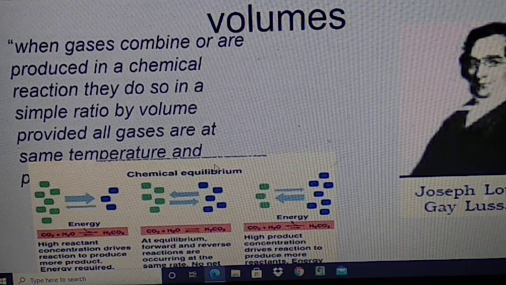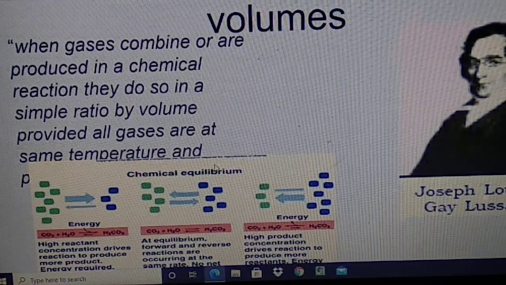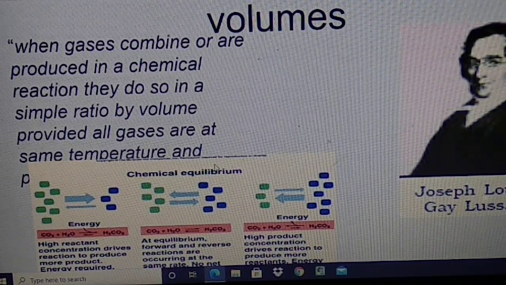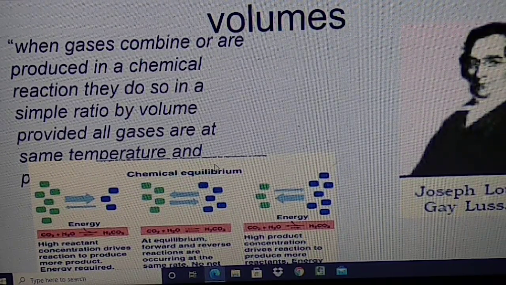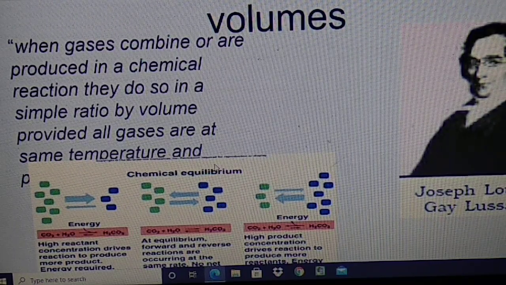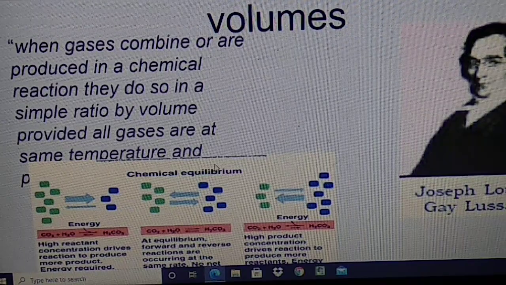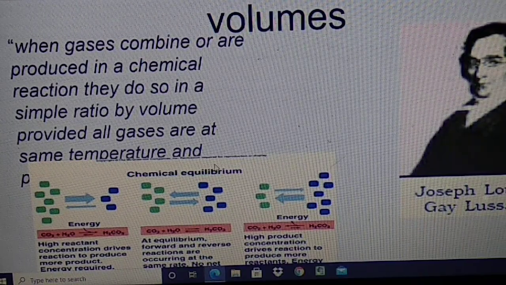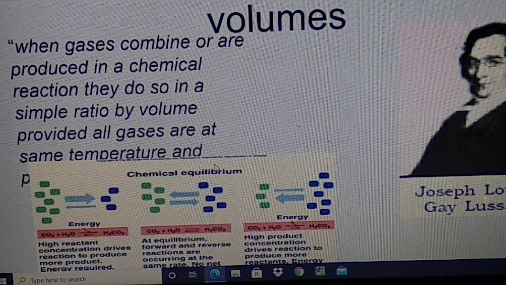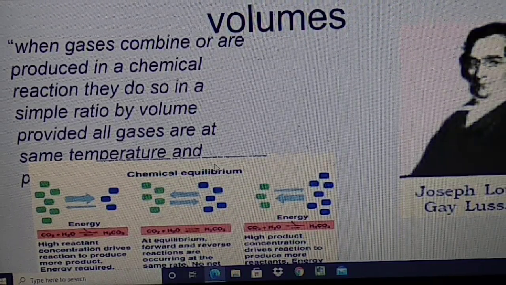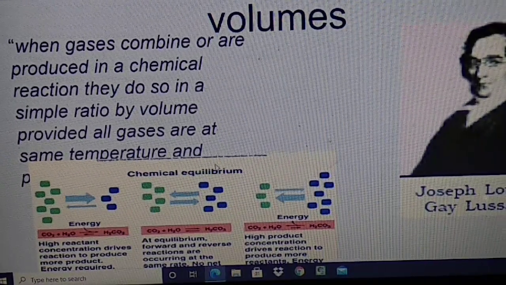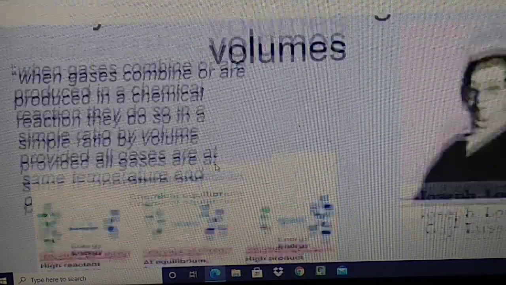If we take 1 mole of hydrogen gas H2 and 1 mole of chlorine gas Cl2, then the product will be 2 liters of HCl. That is, 1 liter of hydrogen gas, when it reacts with 1 liter of chlorine gas, gives 2 liters of HCl gas. So this is Gay-Lussac's law. We can also explain water formation according to Gay-Lussac's law.